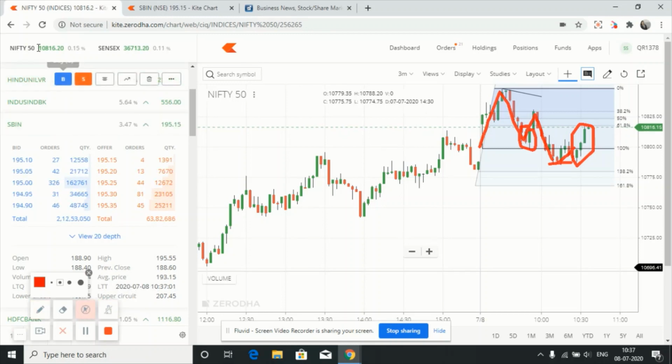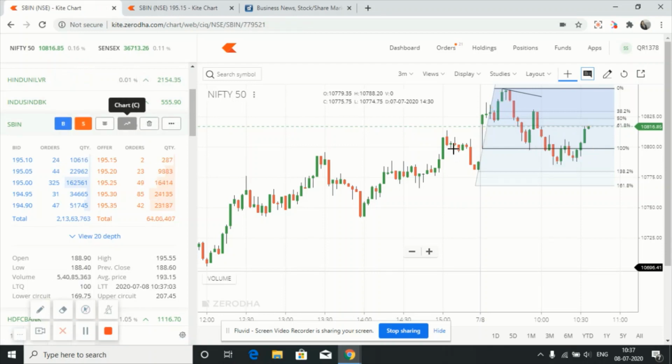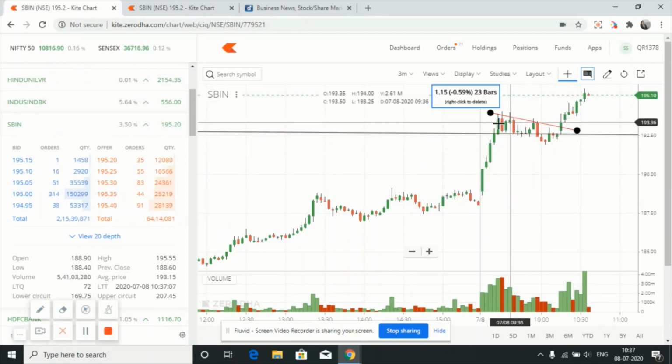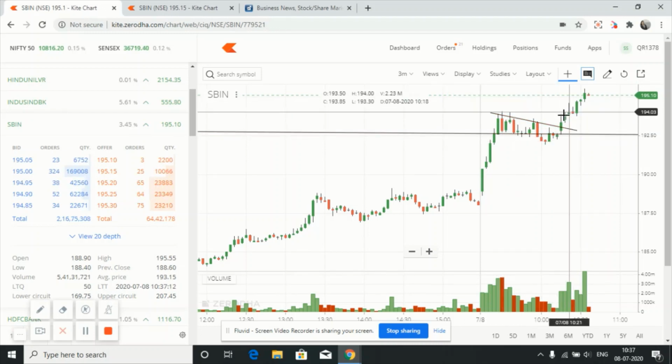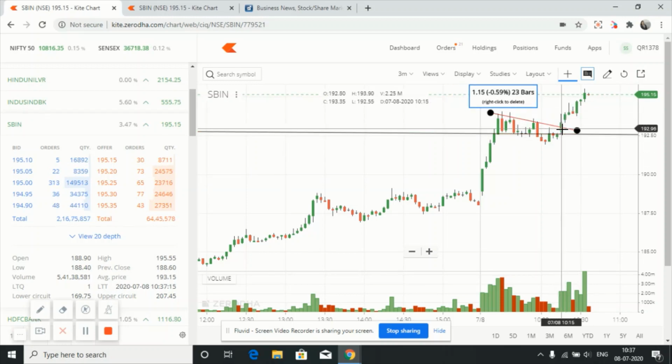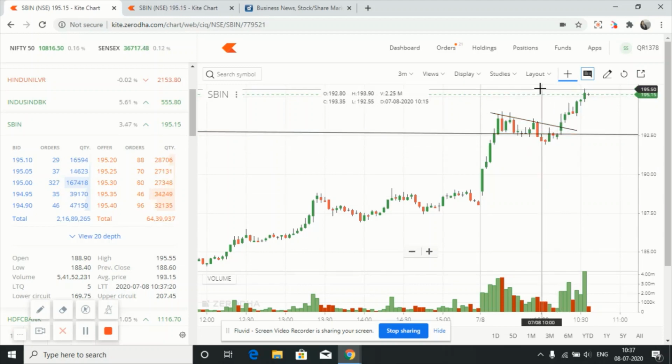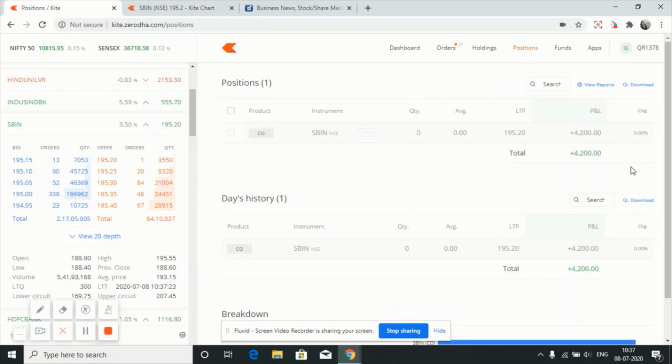Another reason is my stock selection was perfect for the day, and I had a good breakout. Even though the Nifty was in negative, we had a good breakout over here. So 2 to 3 reasons for taking my trade for the day. We booked an approximate profit of 4,200 rupees. We have been on a profit streak for approximately the last 2 to 3 weeks. So I wish to maintain my profit and book for the day.